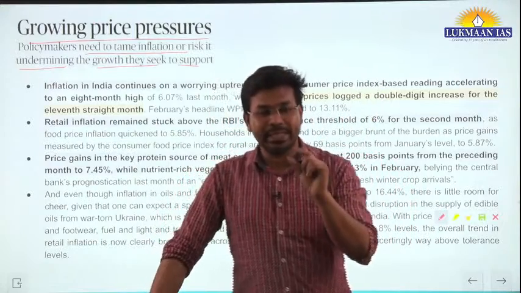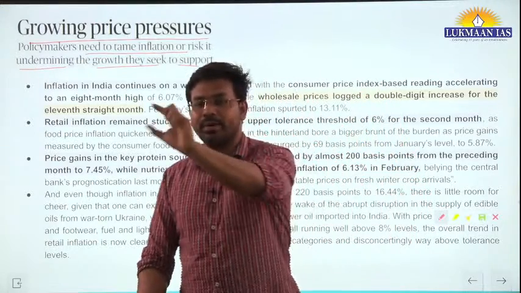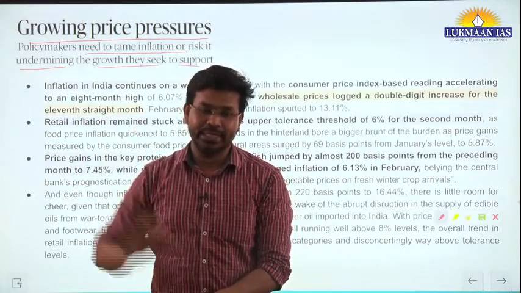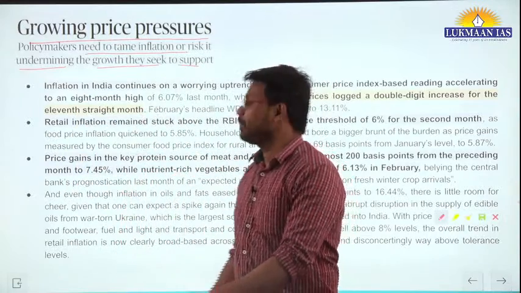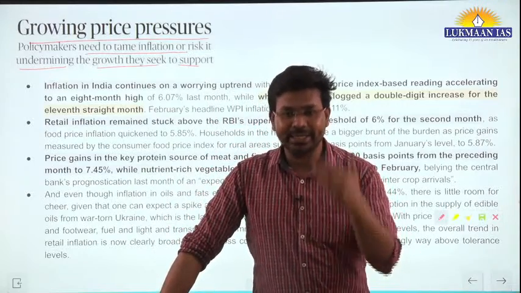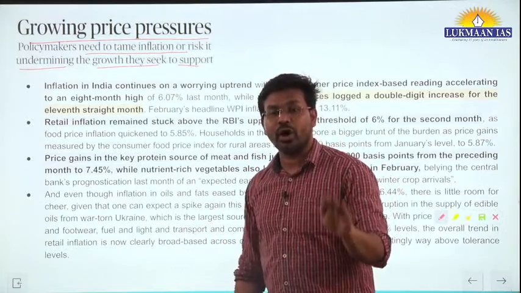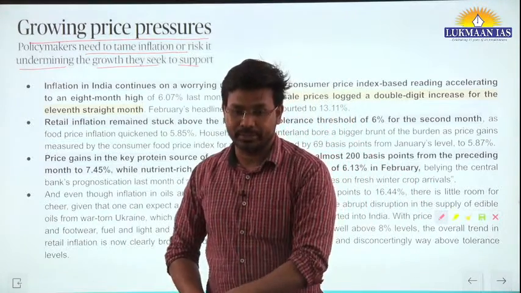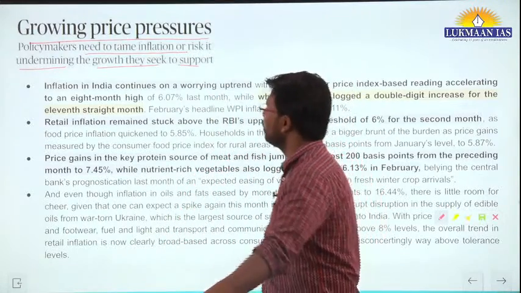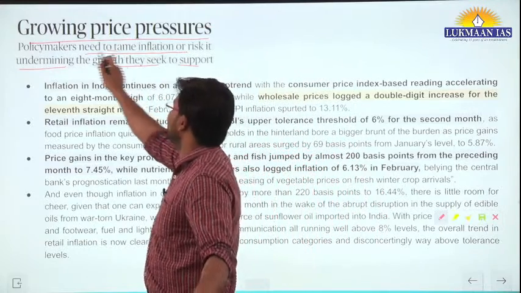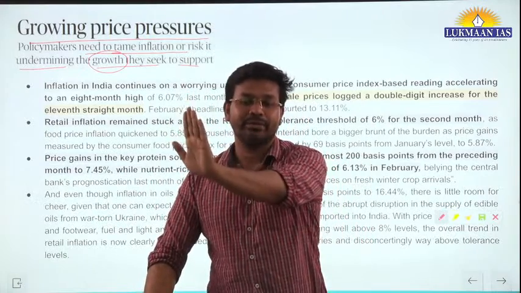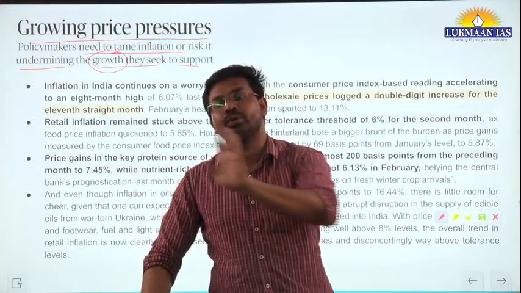Why has it gone up? Because the retail price has increased, and at the same time the wholesale price index has increased, so the prices of things have increased. That's why this article points out concerns that policymakers should understand the importance of controlling inflation. If they are not able to control inflation, they will risk undermining the growth. Undermining the growth means that India is projected to grow at a particular level, but if inflation goes high, then the growth may get stalled.